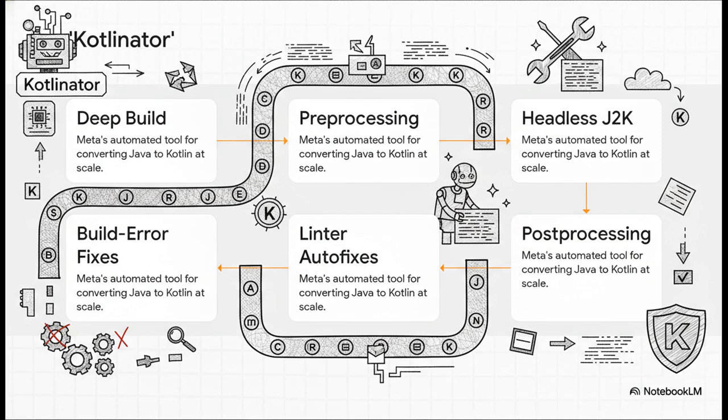So they built this incredibly sophisticated tool they nicknamed the Kotlinator. And it's basically a smart assembly line for code. It takes in the old Java, preps it, runs it through a converter, and then, this is the magic part, it applies over 150 different automated fixes and tweaks to polish the result. It even learns from the errors it finds, getting smarter as it goes.